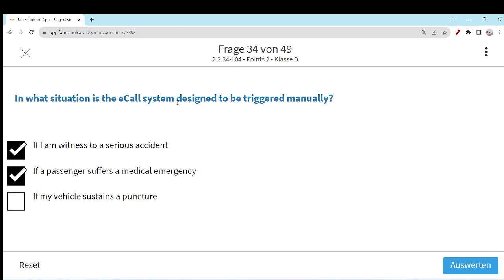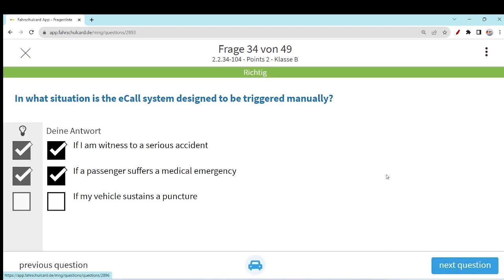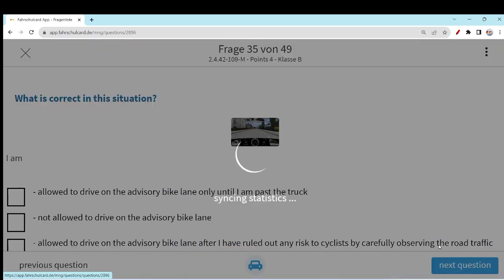So even if you see a serious accident, or if a passenger suffers a medical emergency, right away manually dial 112 or SOS. If my vehicle sustains a puncture, in that case you don't need to manually call the e-call system. It's a puncture, so you have to handle it yourself. It's a very difficult situation, but you can take the car to the side, and maybe you can call the relevant authority, for example ADAC or some other company, if you have the membership, to resolve the problem for you. Let's move to the next question.